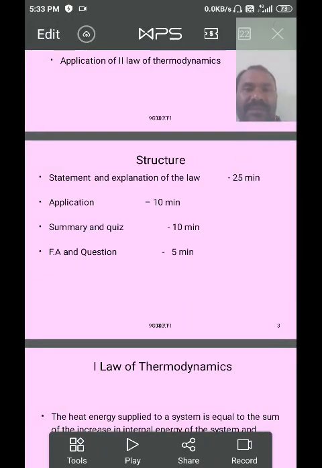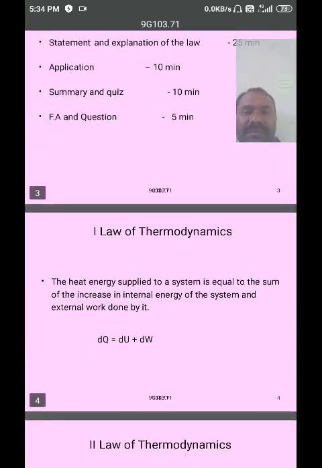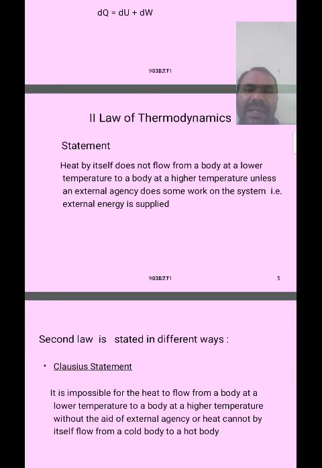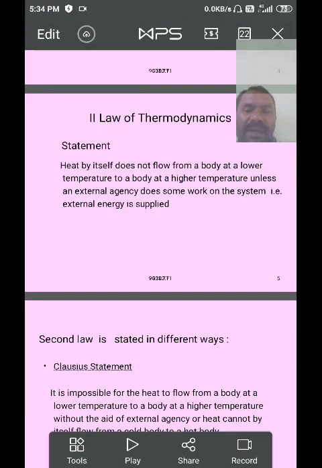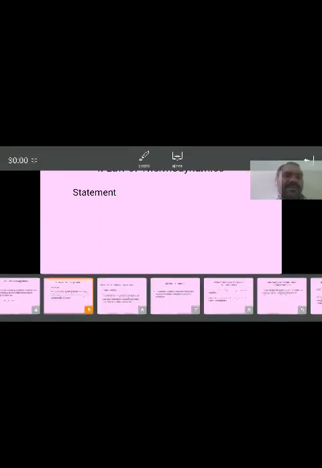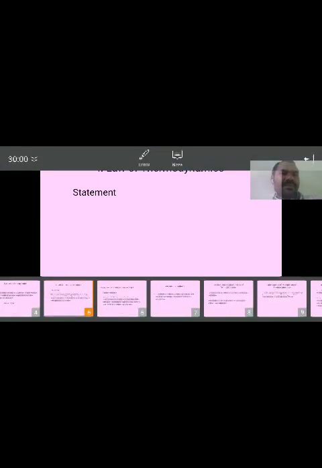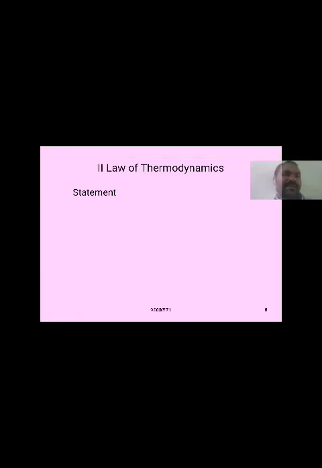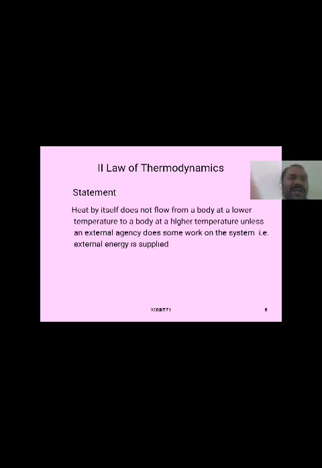The second law of thermodynamics says that heat by itself does not flow from a body at a lower temperature to a body at a higher temperature unless some external agency does work on the system, that is, external energy is supplied.